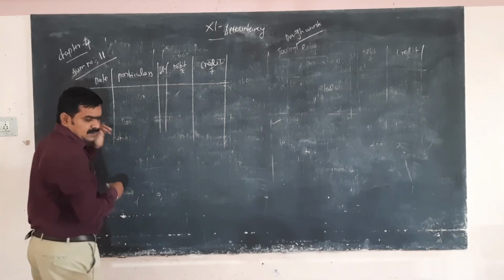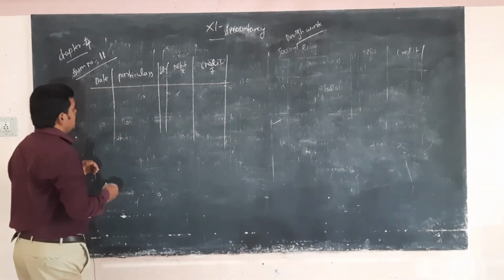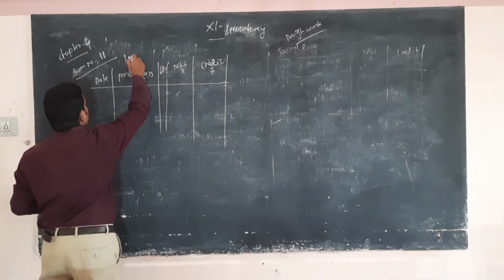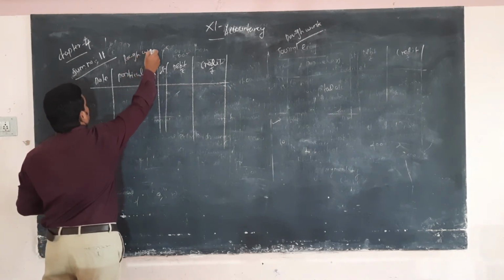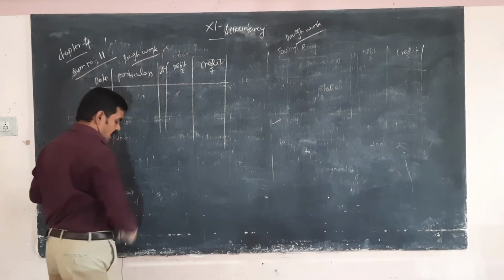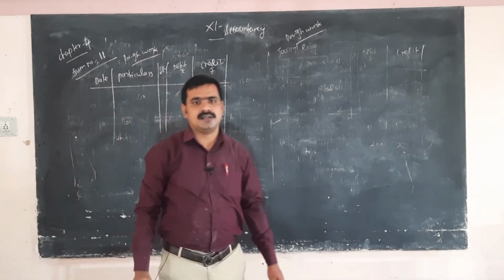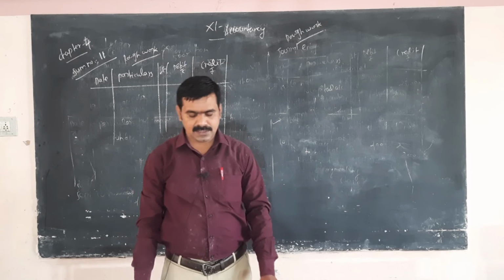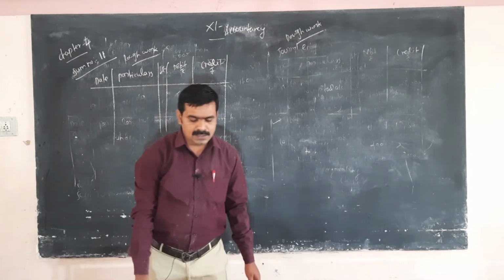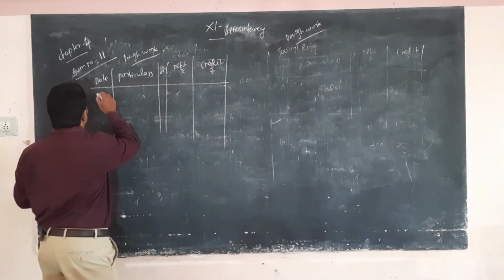Okay, first, Raju commences business with cash. This is rough work. This is sum number 11. Cash account debtor to capital account.